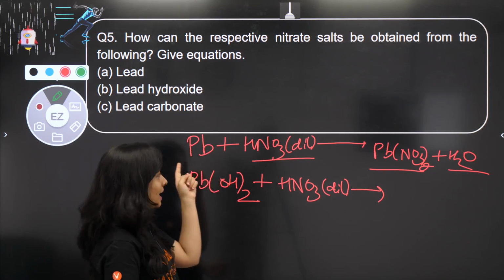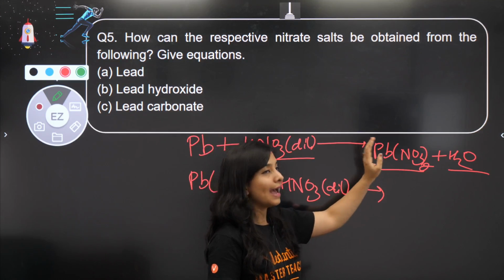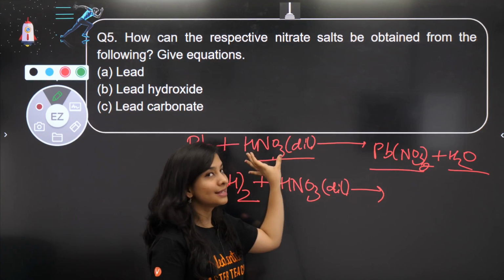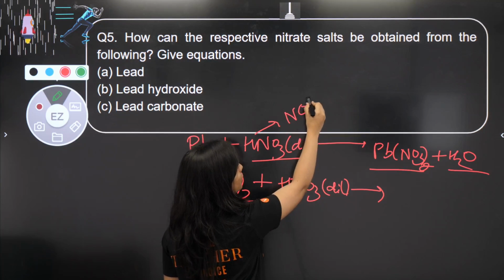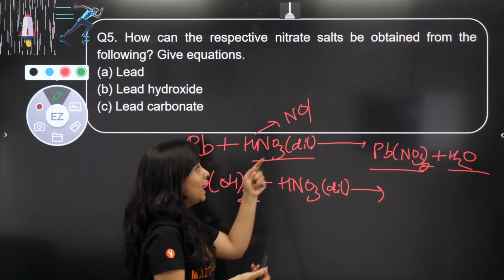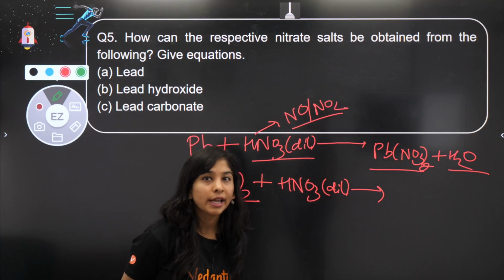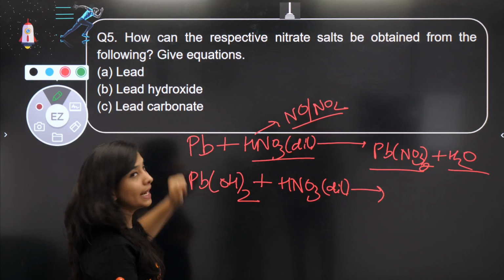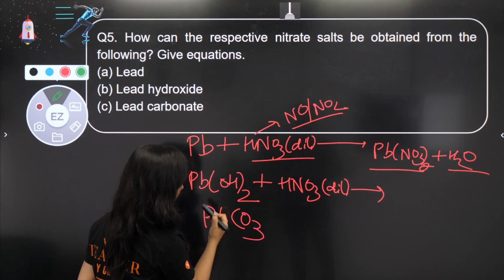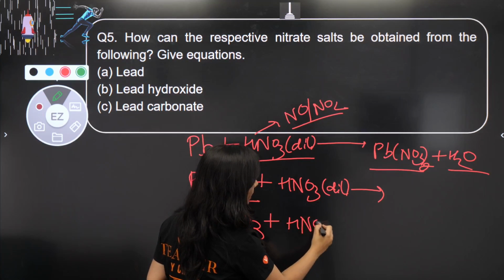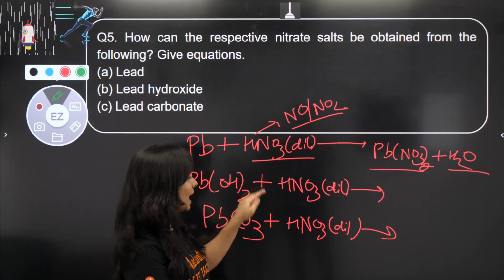How does lead react with nitric acid? Same way, it's an oxidizing agent. We should get lead nitrate and hydrogen, but this oxidizes the hydrogen to give water and itself gets reduced to give some oxides of nitrogen like NO, NO2. So these are the products that you are going to get. What about this part? Lead carbonate, with nitric acid. Let's do these two reactions. First I need the answer for the B part and then C part.